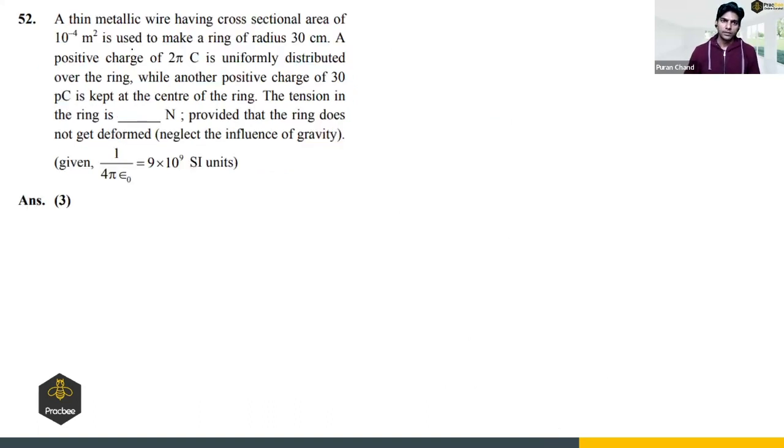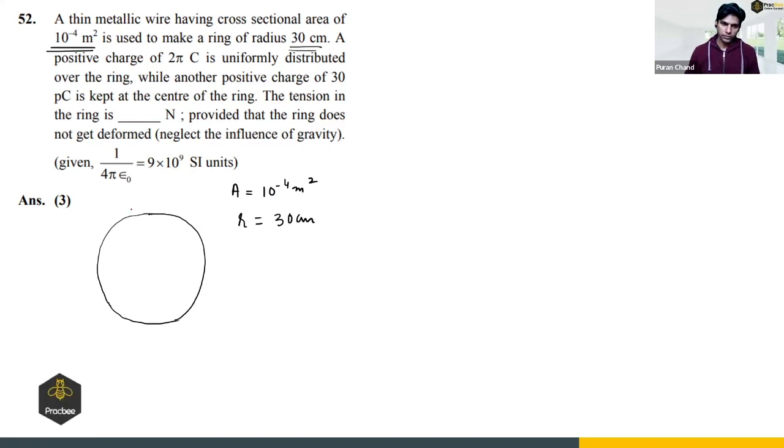Next, a thin metallic wire having cross-sectional area 10 raised to power minus 4 is used to make a ring of radius 30 centimeter. So there is a ring, and we have formed a ring by using this uniform wire. And the cross-sectional area is 10 raised to power minus 4 square meter and the radius is 30 centimeter. A positive charge of 2 pi coulomb is uniformly distributed over the ring.